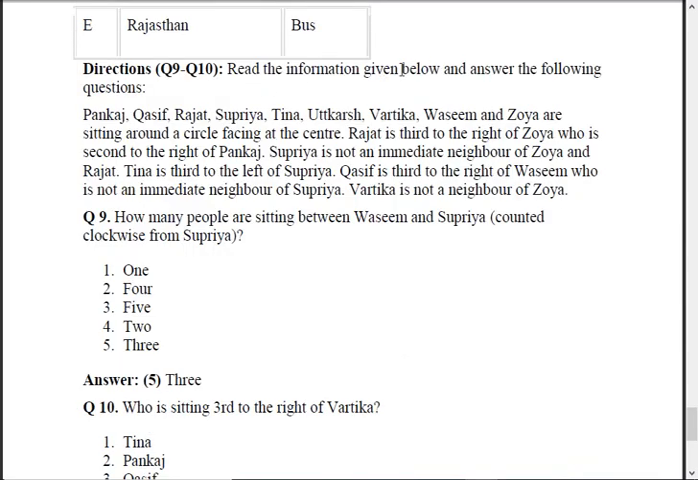Similarly, one more, 9th and 10th. Read the following info and answer the following questions. Pankaj, Kasif, Rajat, Supriya, Tina, Utkarsh, Vartika, Wasim and Zoya are sitting around a circle facing the center. Means they are sitting around a circle facing each other. Right? Rajat is third to the right of Zoya, who is second to the right of Pankaj. Supriya is not an immediate neighbor of Zoya and Rajat. Tina is third to the left of Supriya. Kasif is third to the right of Wasim, who is not an immediate neighbor of Supriya. Vartika is not a neighbor of Zoya.